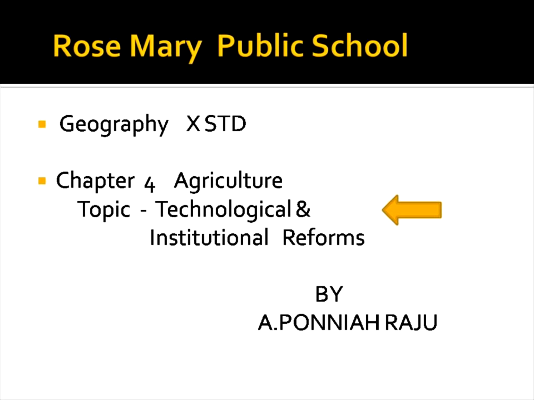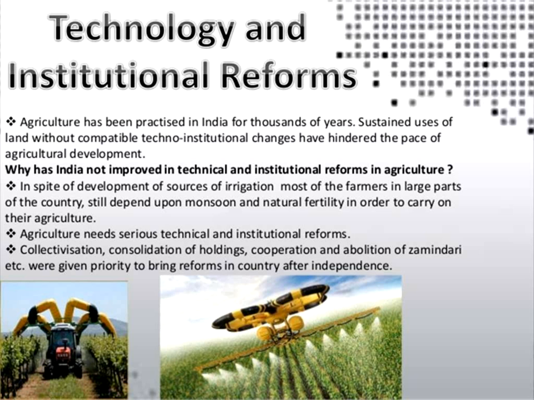This session we are going to see the technological and institutional reforms, and how agriculture developed based on technology. You can go for two parts. One is technology, how based on technological development, agriculture developed in modern India. Institutional reforms are different.